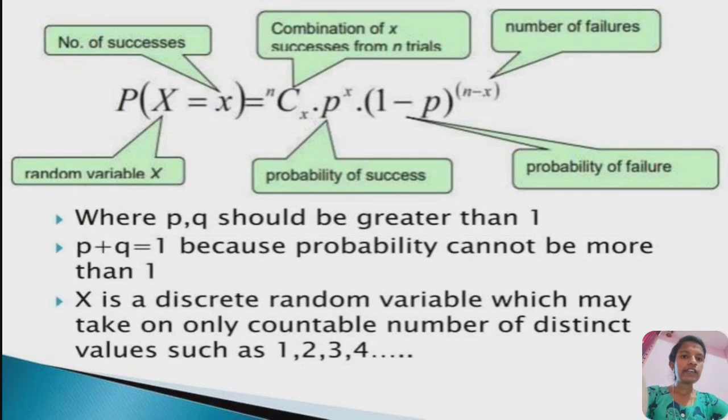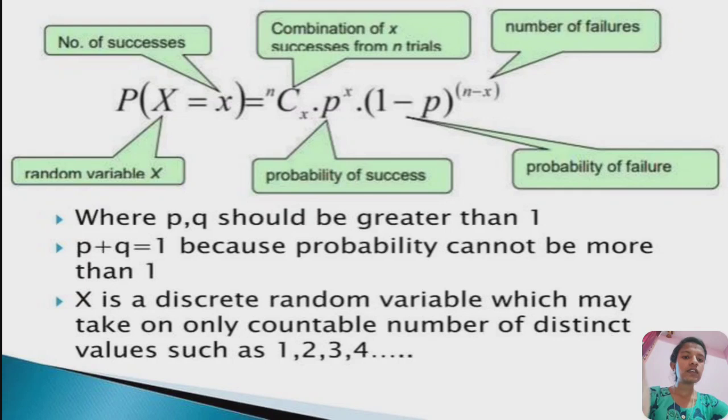P(x) equals nCx into p^x into (1 - p), that is q, to the power n minus x, where x is the number of successes and random variable x. C is the combination of x successes for n trials. P is the probability of success. 1 minus p, that is q, is the probability of failure. n minus x is the number of failures, where p and q should not be greater than 1. p plus q equals 1 because probability cannot be more than 1.